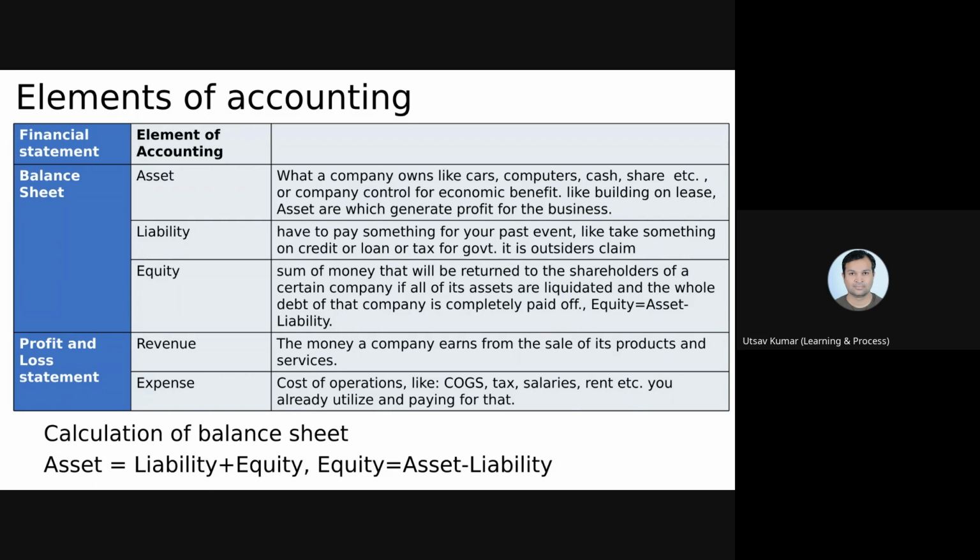Then equity. Equity consists, first, of your capital investment, the capital you invested the first time, before you started your business. That comes under equity. Then equity can be your retained earnings.